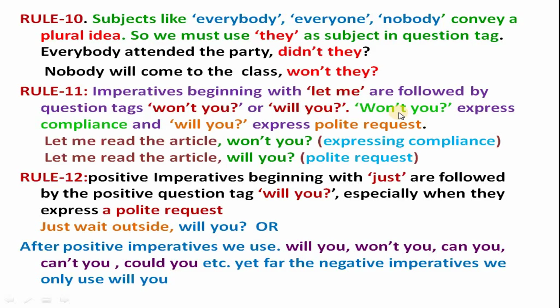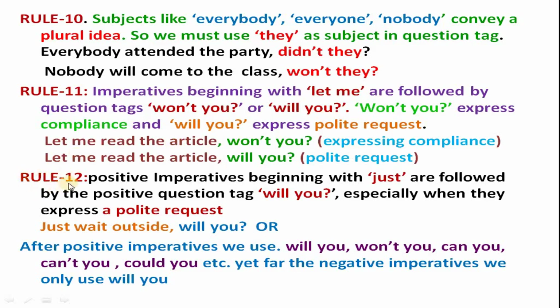Examples: Let me read the article, won't you? Expressing compliance. Let me read the article, will you? It is a polite request.